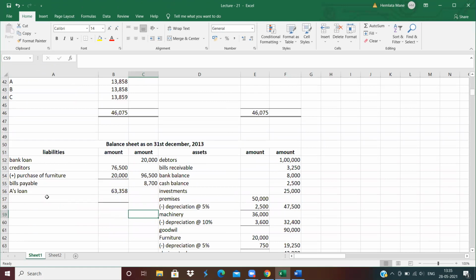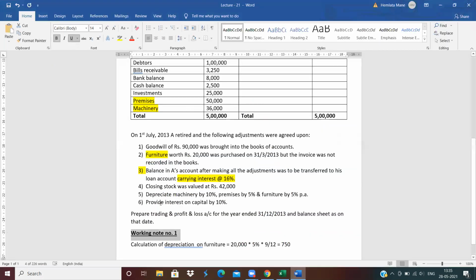Okay. Now do this adjustment. Balance of A's account after making all the adjustments is transferred to his loan account. Yes, we transfer the balance to the loan account.